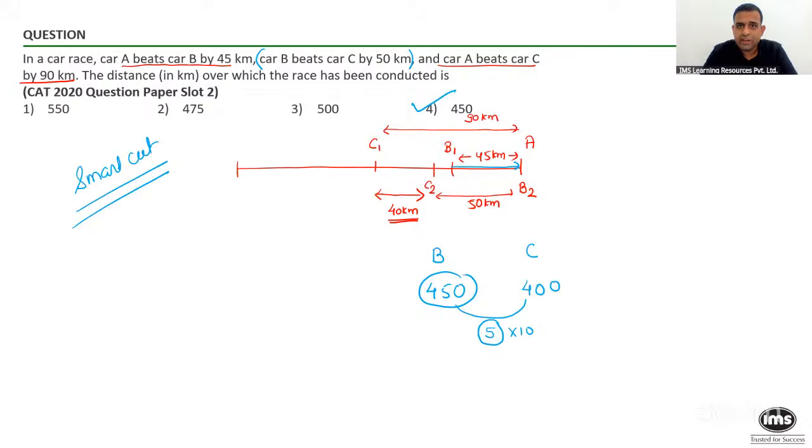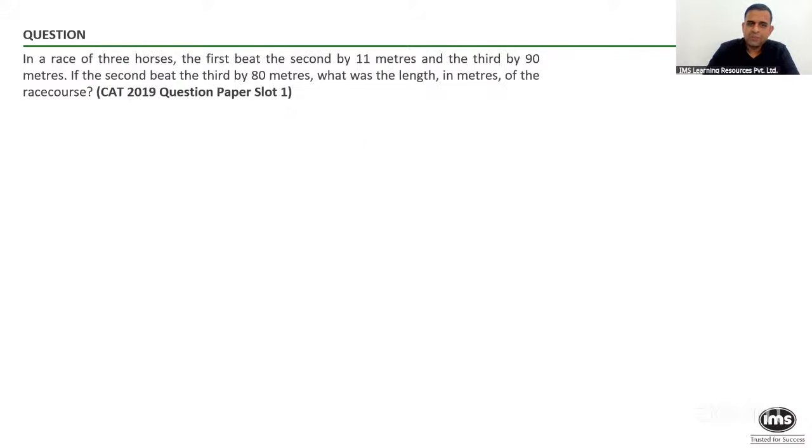And now on the screen, you will see a question which was asked in the previous year, CAT 2019, slot 1. Please read the problem and give me a yes on the chat that yes, this is the very same as the previous one and the smart cut can be applied. Please draw this and do it. The only thing is for this question, it appears to be a theta question.